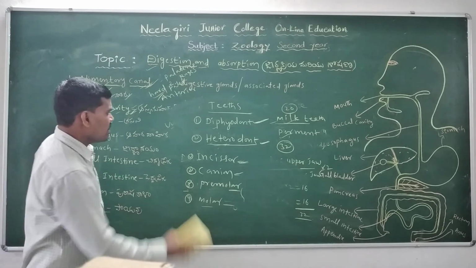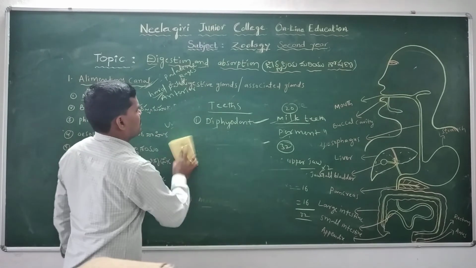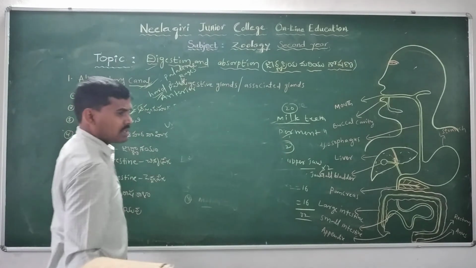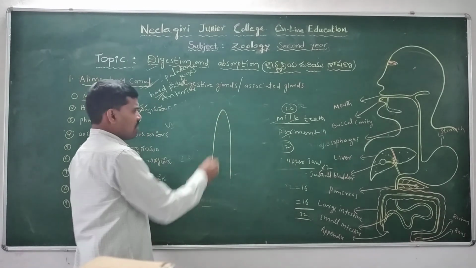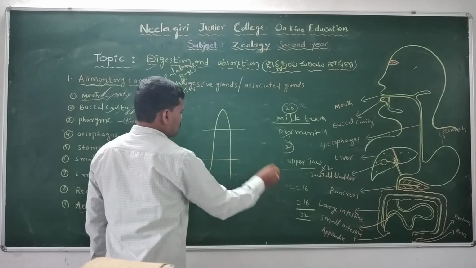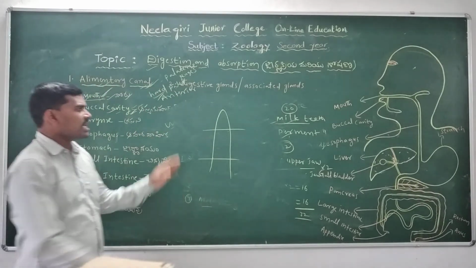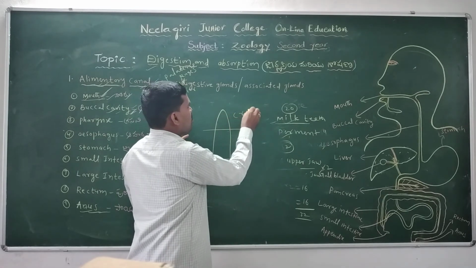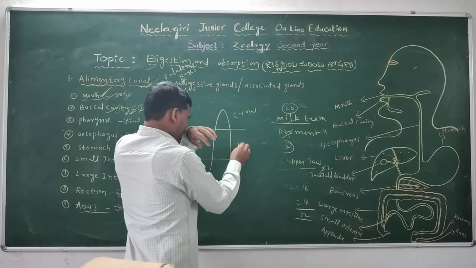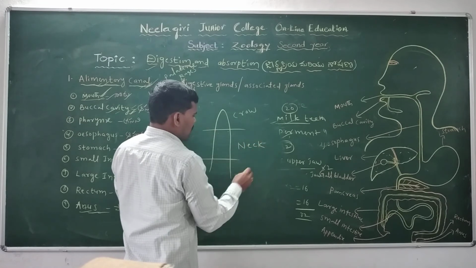The second one is the structure of the tooth. The structure of a tooth has three parts: the crown, the neck, and the root.